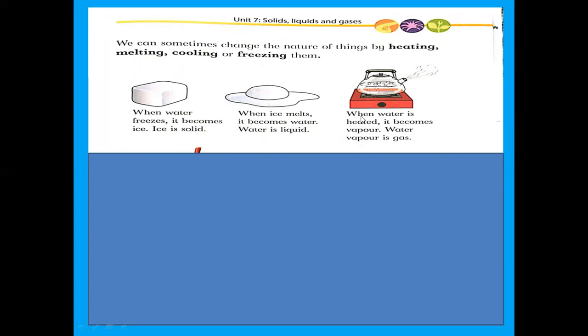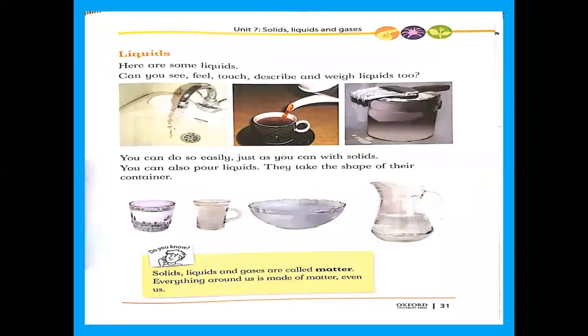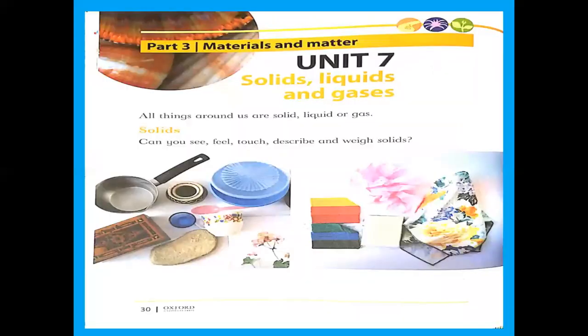When water is heated, it becomes vapor, and water vapor is gas. Okay, students, this is all about unit number 7, solid, liquid, and gases. Now I am going to explain what is a solid, what is a liquid, and what is a gas.